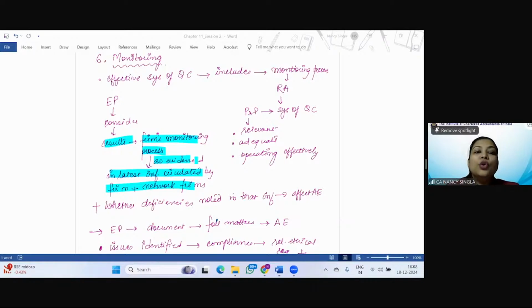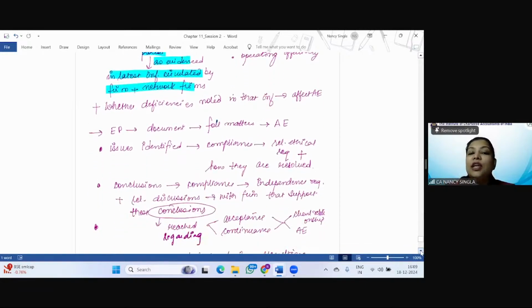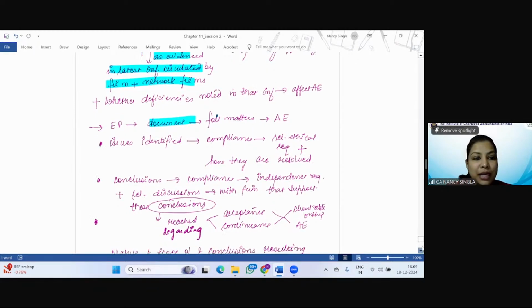Right. So it is given by SQC 1, right? The engagement partner shall consider the information, the results of the firm's monitoring process as evidence in the latest information circulated by the firm or the network firms, and whether any deficiencies are noted in that information that are going to affect the audit engagement. The engagement partner is going to document the following matters with respect to the audit engagement. So what are those matters?